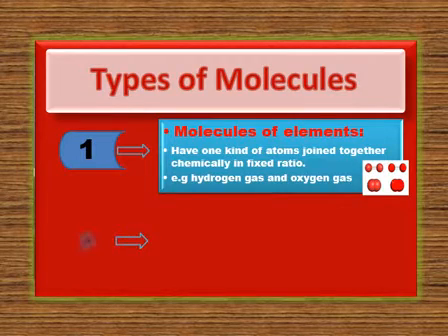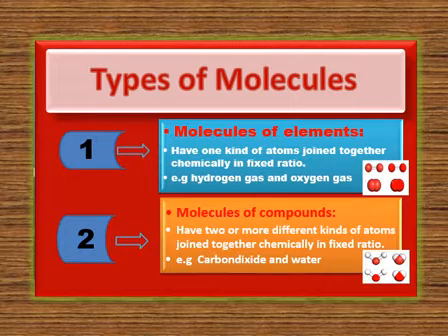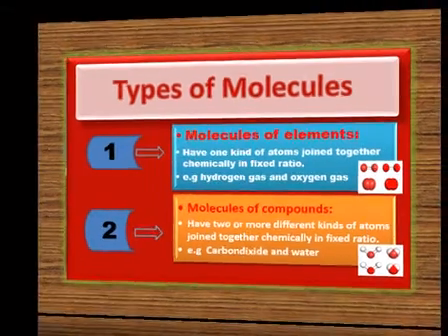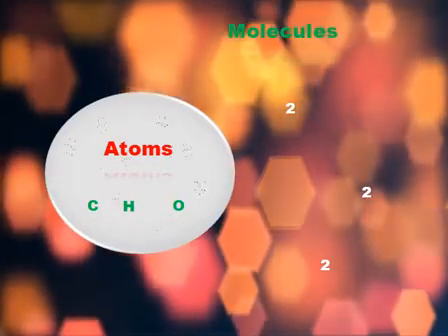Let's see another example, number 2, that is molecules of compounds. Molecules of compounds have two or more different kinds of atoms. Only the difference is over here. So molecules of compounds have two different kinds of atoms joined together chemically in a fixed ratio. For example, carbon dioxide and water. Here you can see models of water before you.